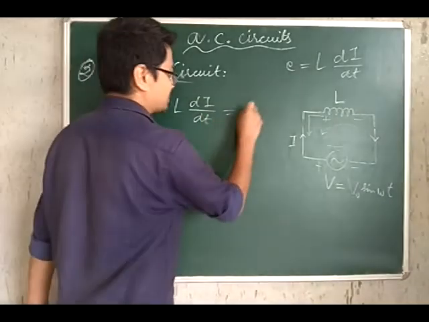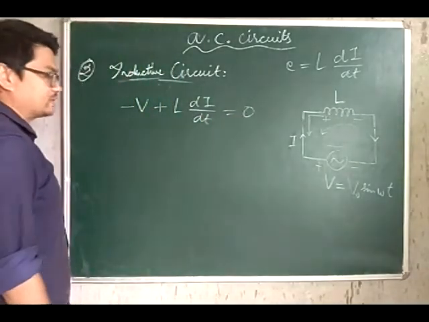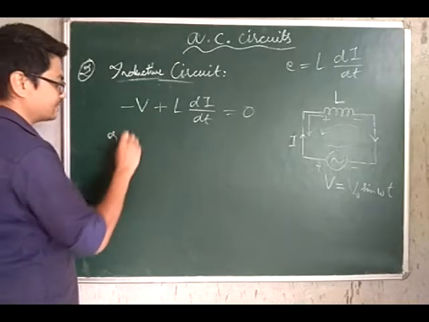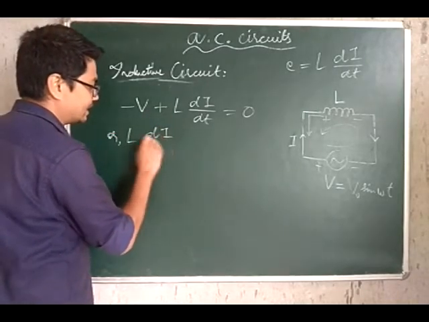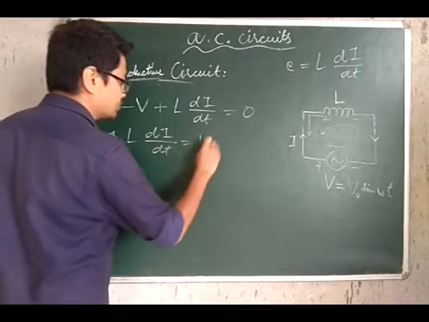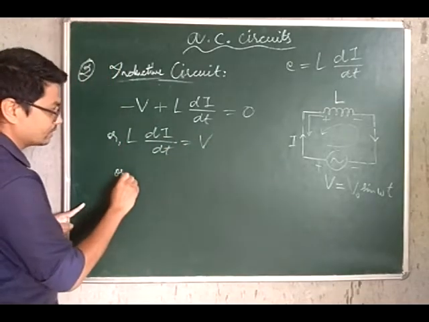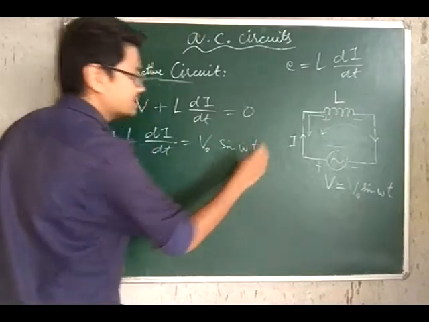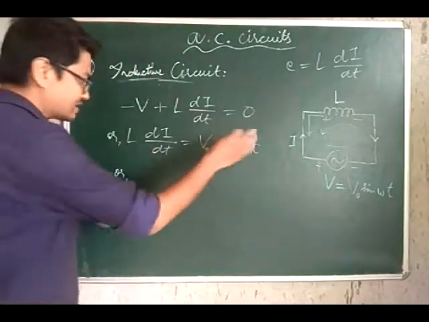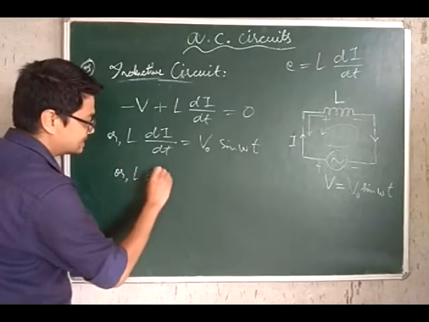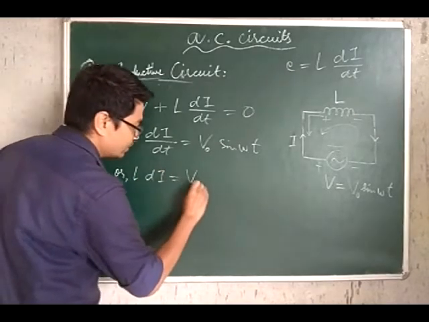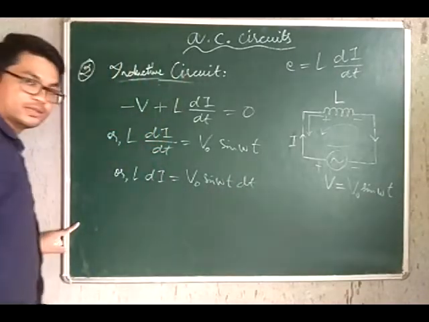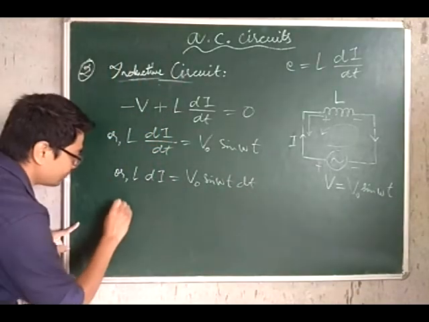And according to Kirchhoff's law, this has to be equal to 0. Now let us work out the mathematics. This can be written as L di by dt is equal to V, or rather here itself we can write V0 sine omega t, the value of V. Let us cross multiply. L di is equal to V0 sine omega t dt. This is what we get.